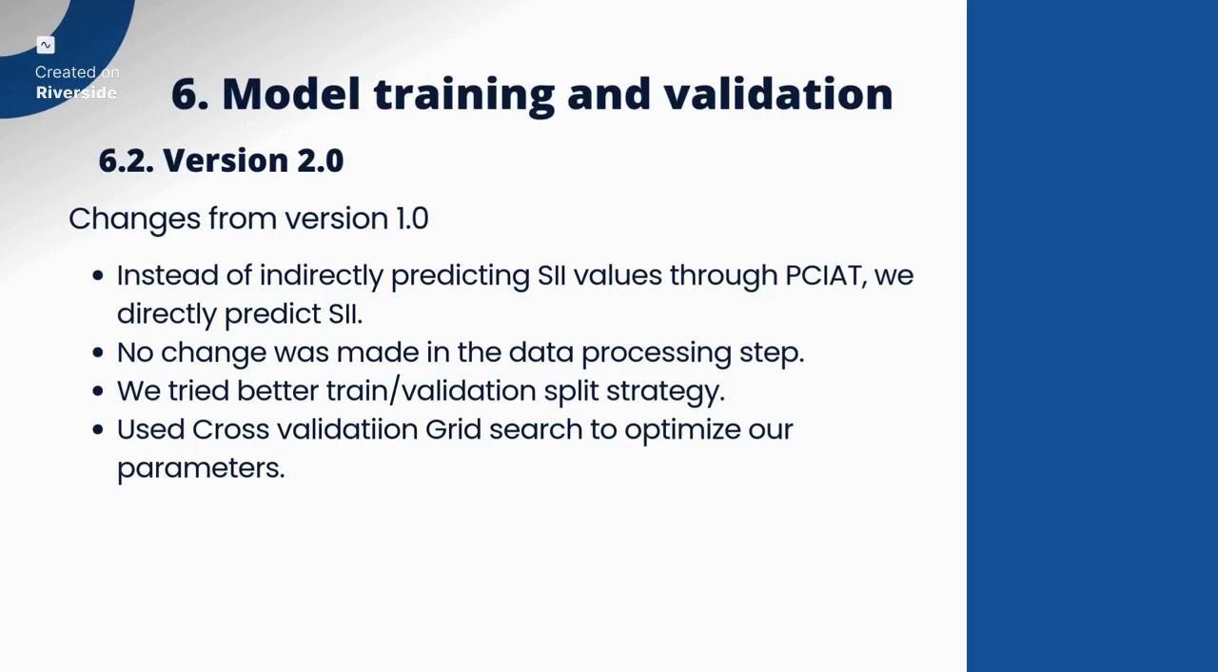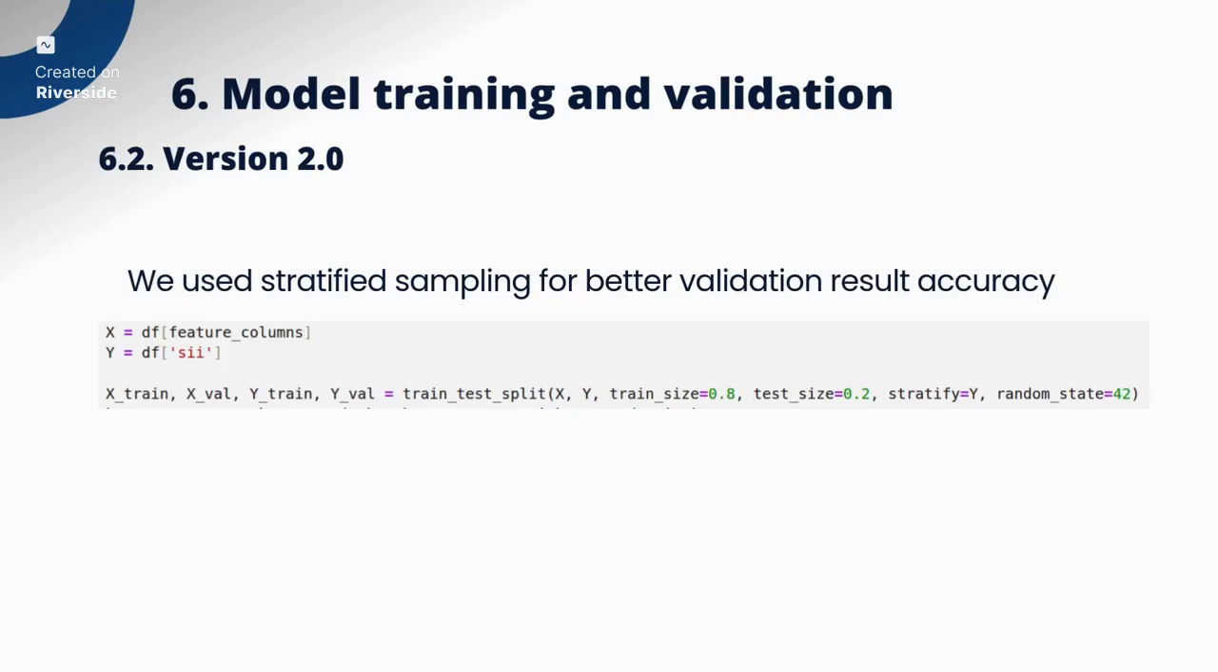And there's also no change in the way that we process the data. So we have used stratified sampling here to make sure that all the labels in the training set exist in the validation set. And we use stratified sampling also to make a more accurate validation when we tune the model.